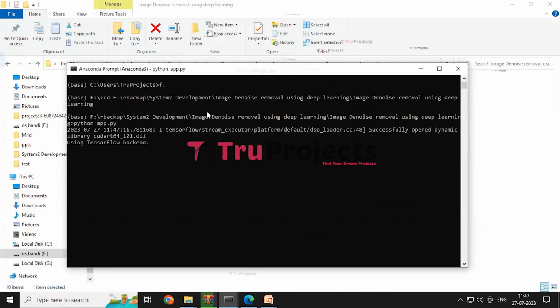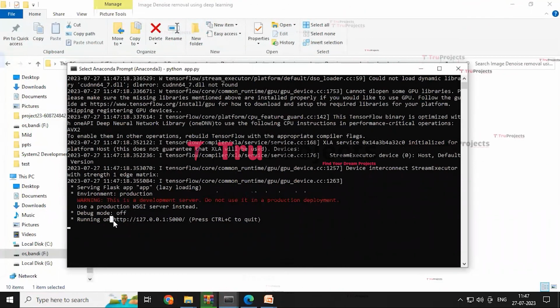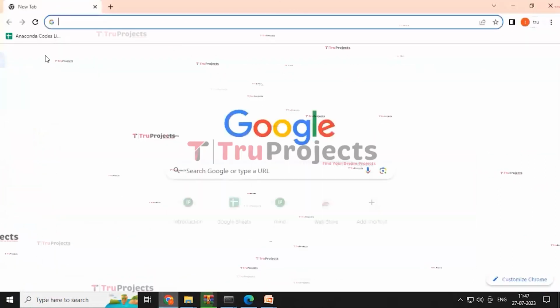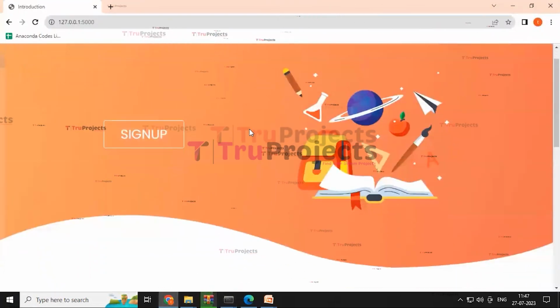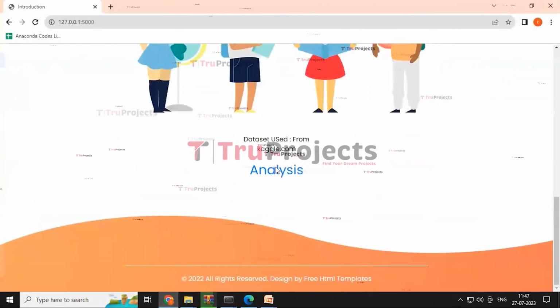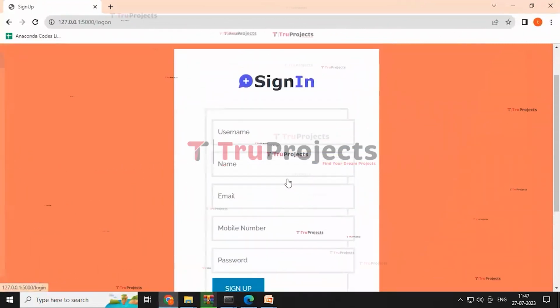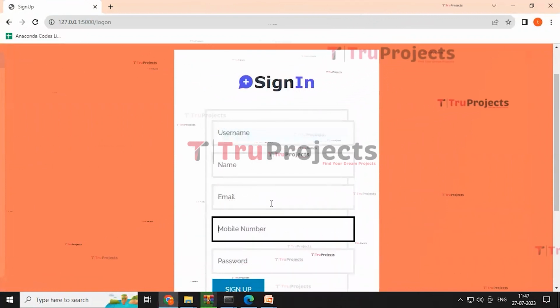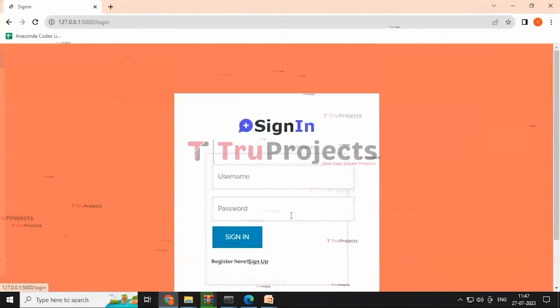After running this app.py file, the Flask framework will host the application locally at the default local address like this. And we need to copy this local link and paste it on any web browser of our choice, and I prefer to use Google Chrome. And I'm clicking on this and here we are redirected to the home page containing the title and the sign up buttons. And here click on the sign up button. Here we are redirected to the sign up page containing some necessary details that need to be filled to create an account. But my account is already created, that's why I'm using the sign in button.